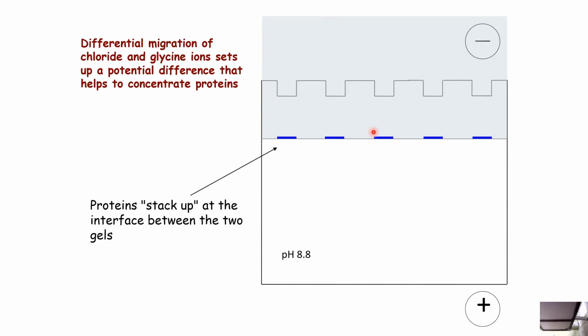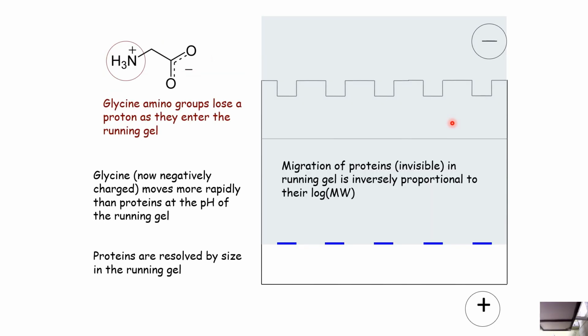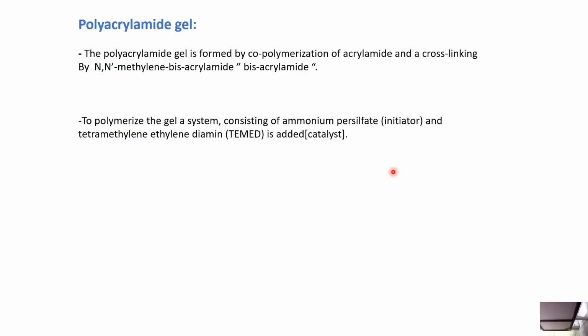Proteins stack up at the interface between the two gels. Glycine amino groups lose the proton as they enter the running gel. Now, glycine, now negatively charged, moves more rapidly than proteins in the pH of the running gel. So, migration of proteins in the running gel is inversely proportional to the log of their molecular weight.